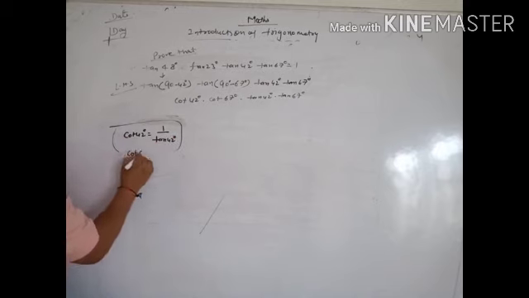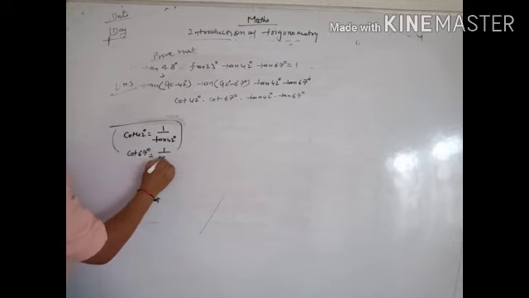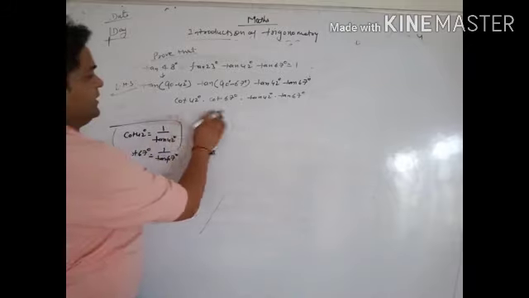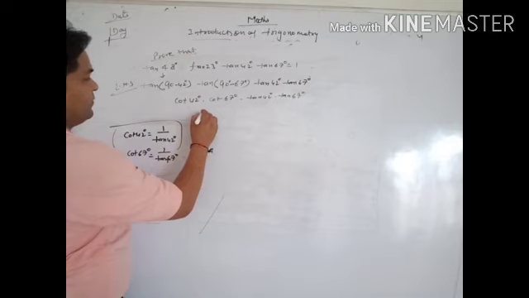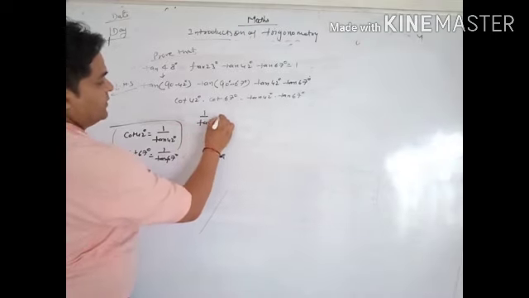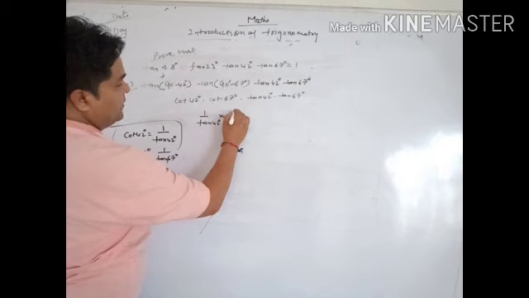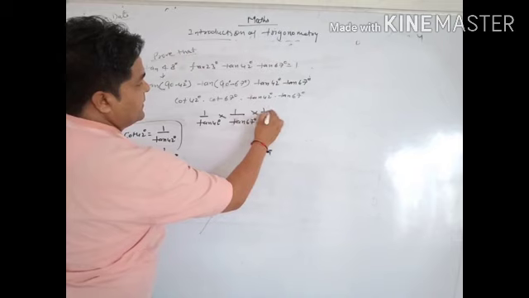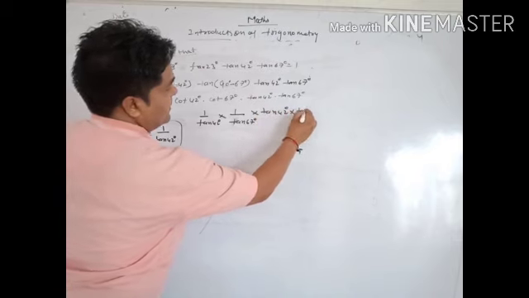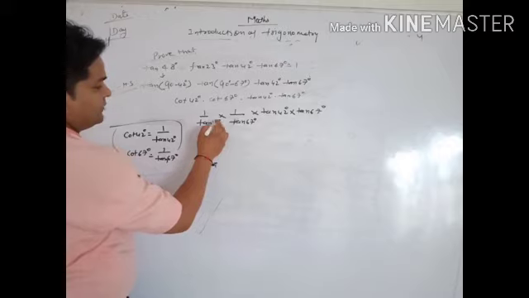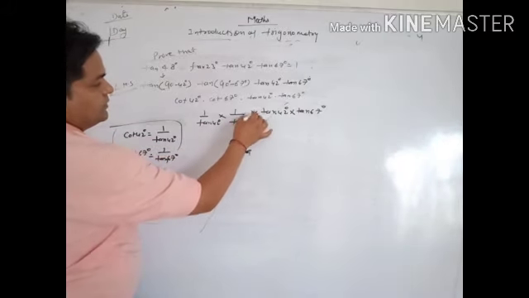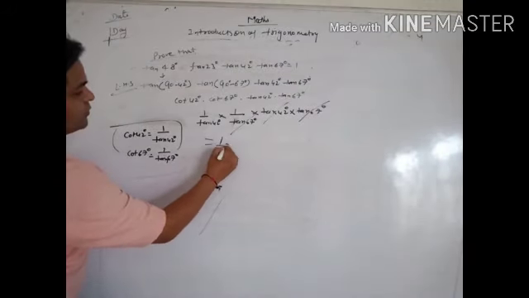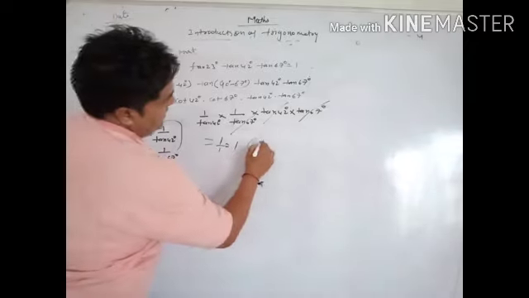Similarly, cot 67 degree we can write as 1 by tan 67. Again, 1 by tan 42 degree, multiply, 1 by tan 67 degree, and here tan 42 degree and tan 67 degree cancel out. Equal to 1. So we have proved. Hence proved.